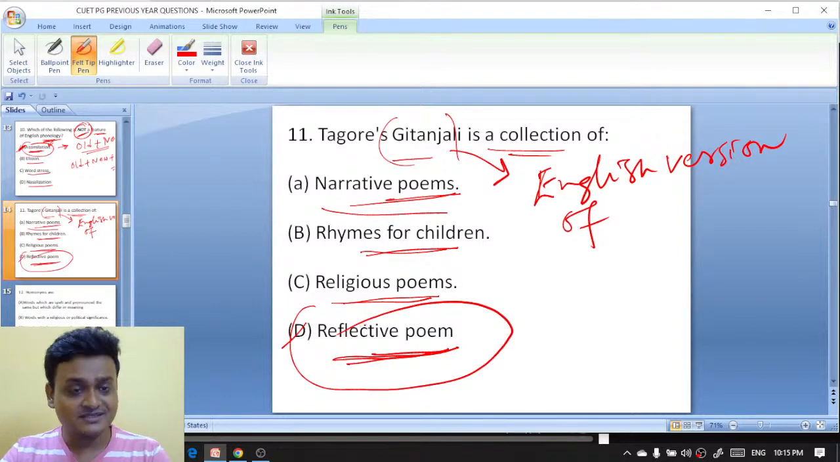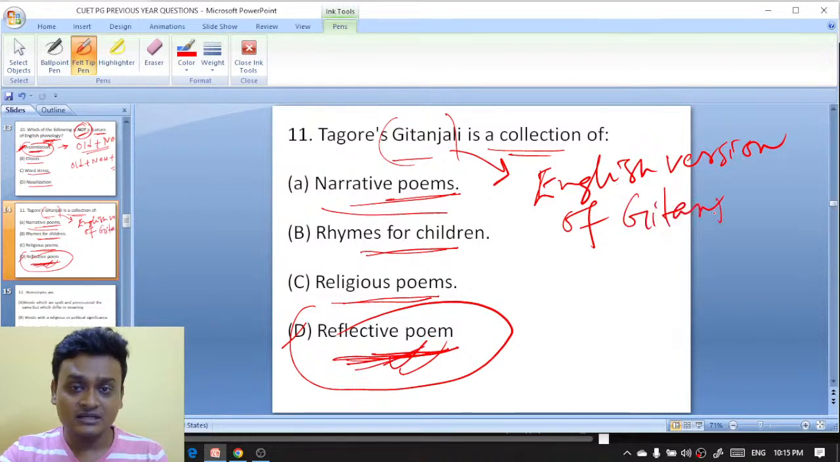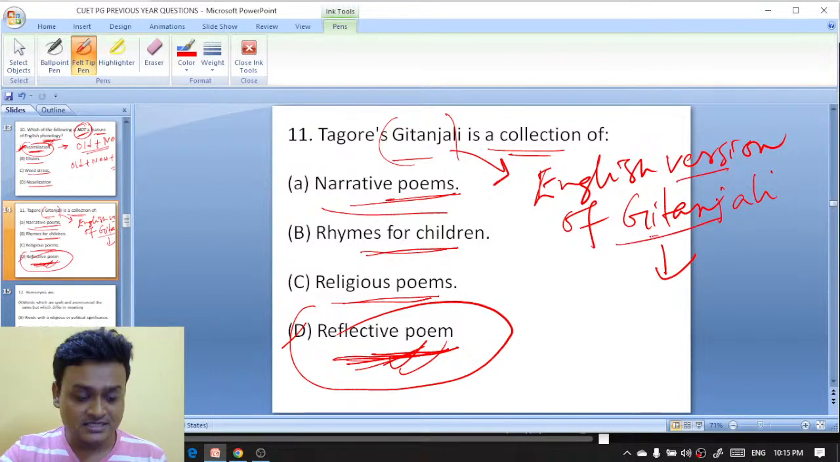Pragati Priya, you are absolutely right. It is a reflective poem. D is the answer. The English version of Gitanjali actually contains... Priyanshu, D. Yeah, exactly, you are right. Diktava, you are also absolutely right. D is the answer here.